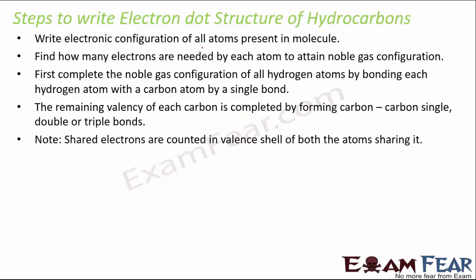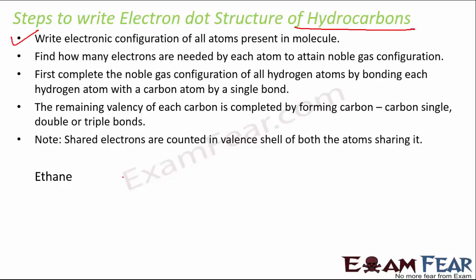So let's quickly see the steps to write electron dot structure of hydrocarbons. In this case also we have to write the electronic configuration of all atoms present in the molecule. So let's say we talk about ethane. First we have to write electronic configuration of all the atoms present in the molecule.